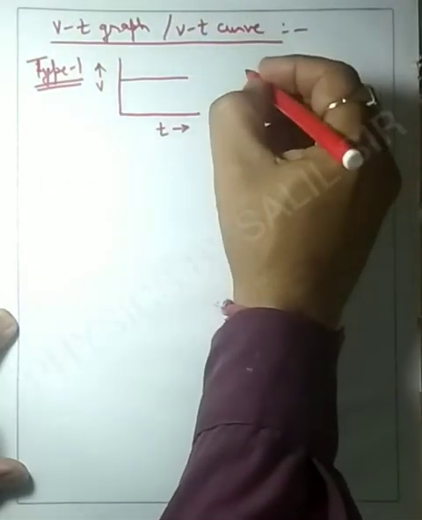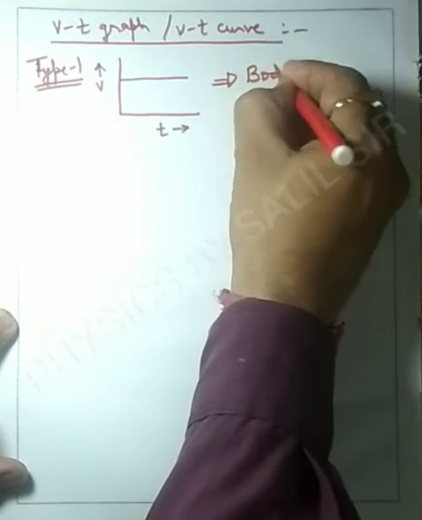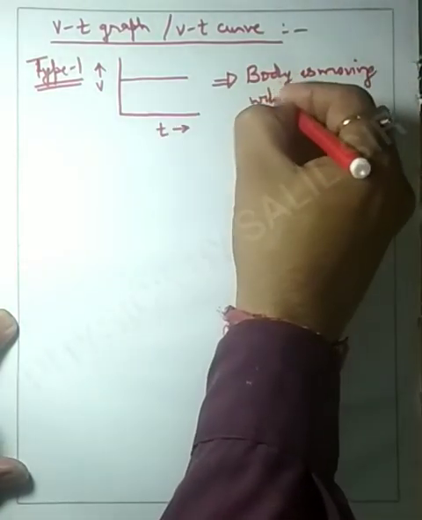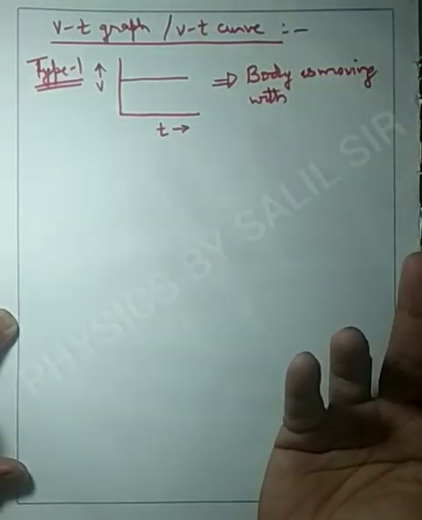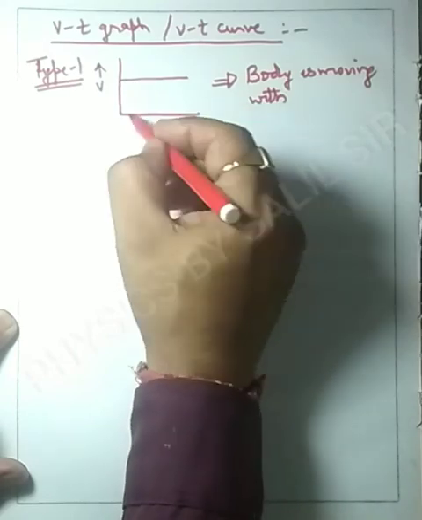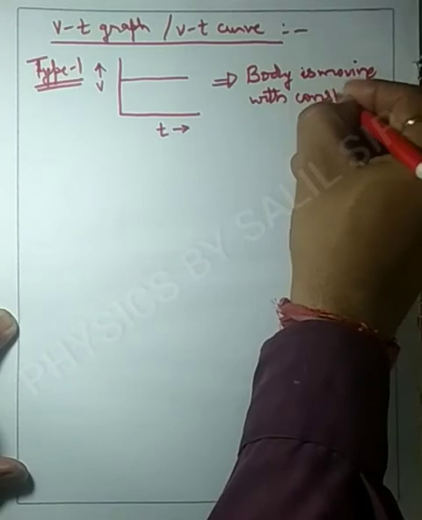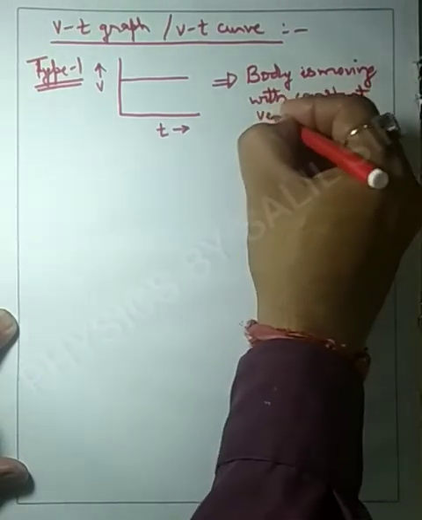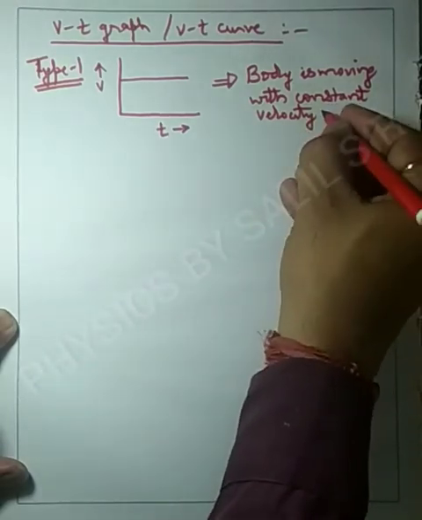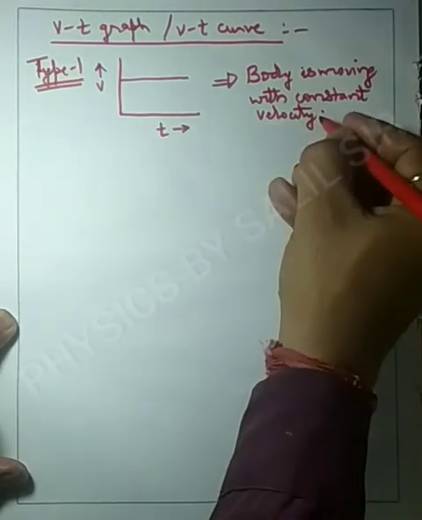This graph represents that the body is moving with which velocity? Think. Because velocity is not changing while time is increasing, the body is moving with constant velocity. And when we have constant velocity, what does it mean?